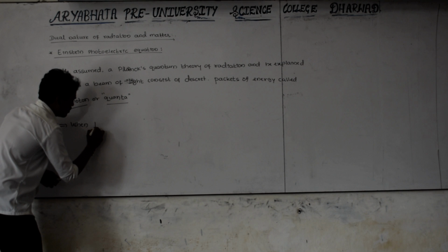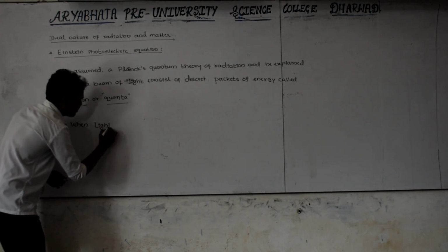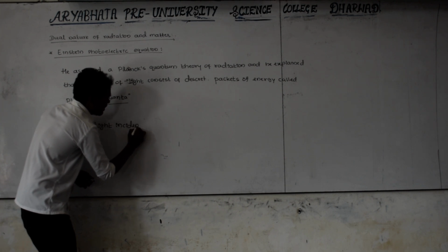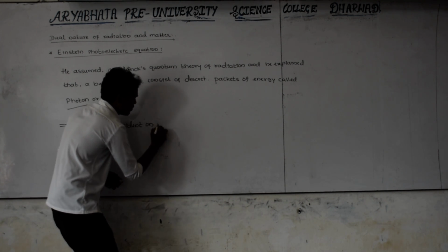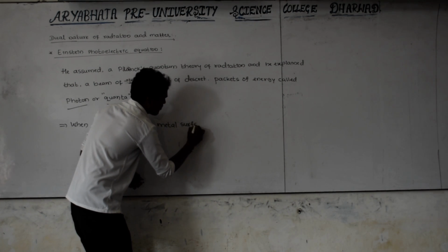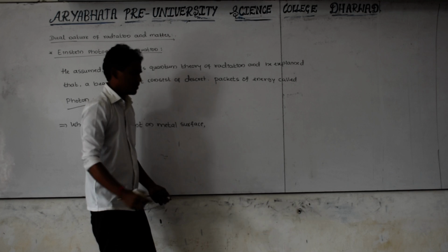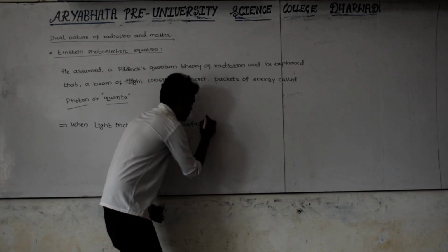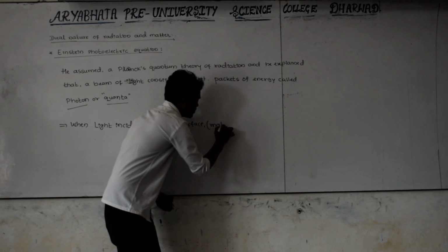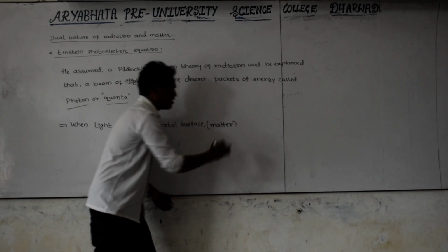when light is incident on the metal surface, the total metal surface, or you can call it just matter. Matter is nothing but material.